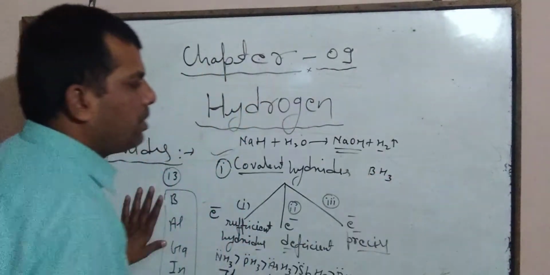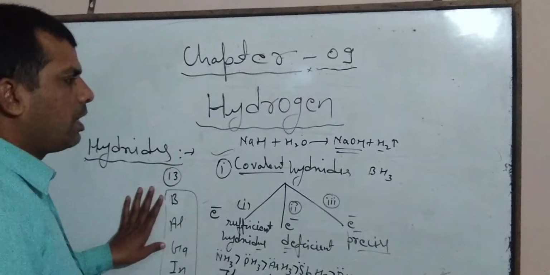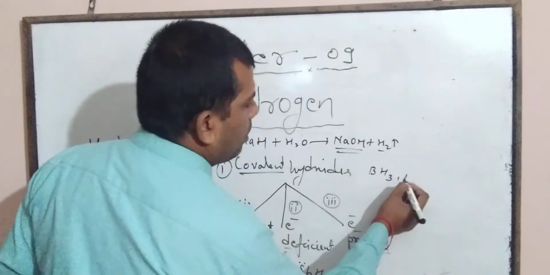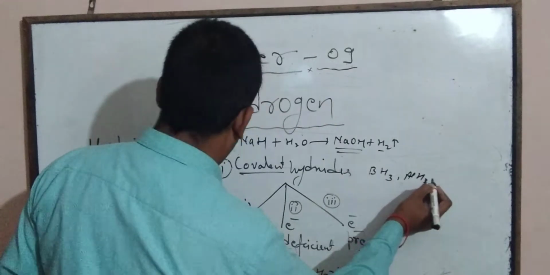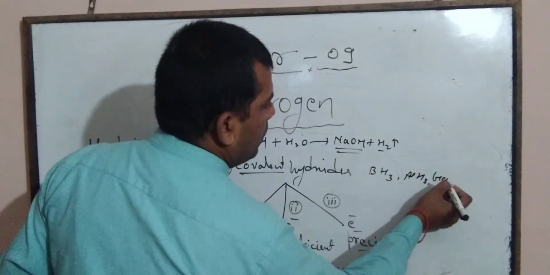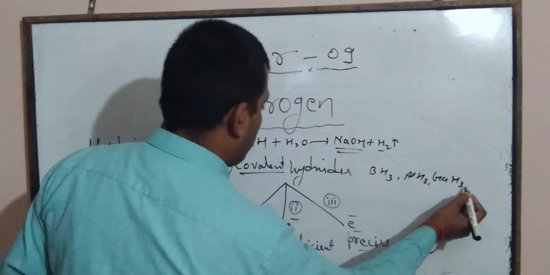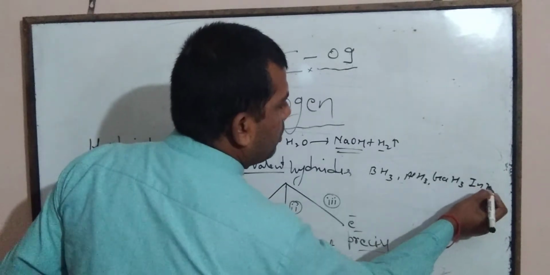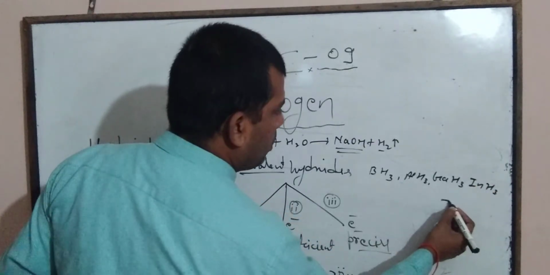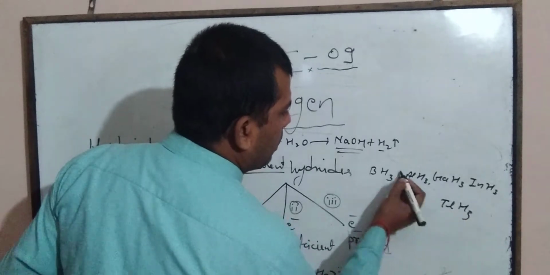These group 13 hydrides are BH3, AlH3, GaH3, InH3, and TlH3, etc.